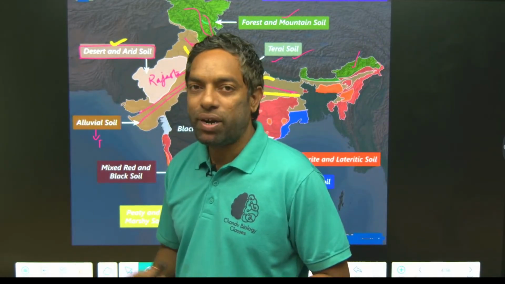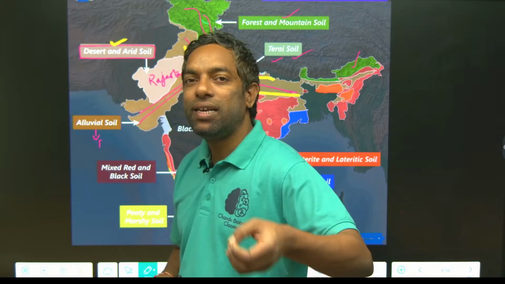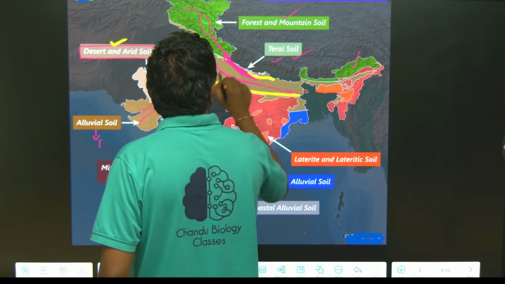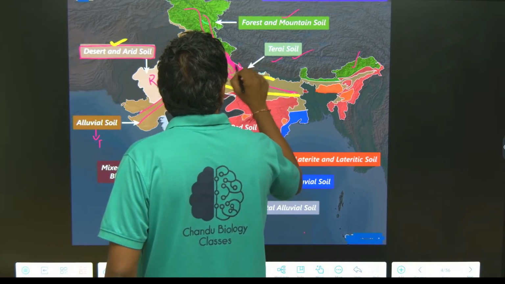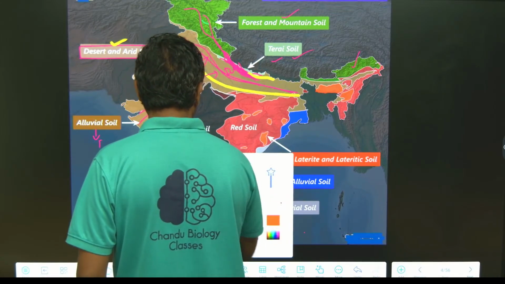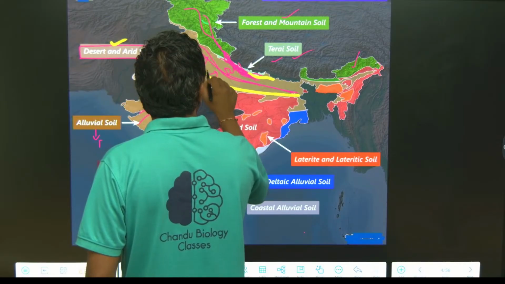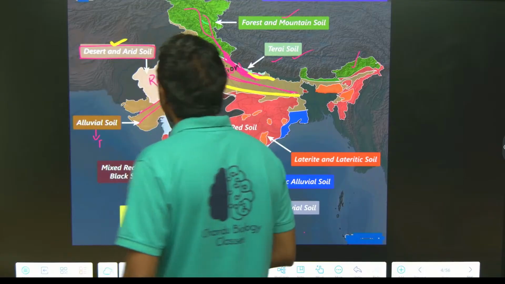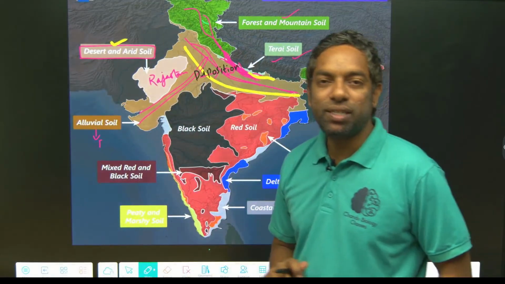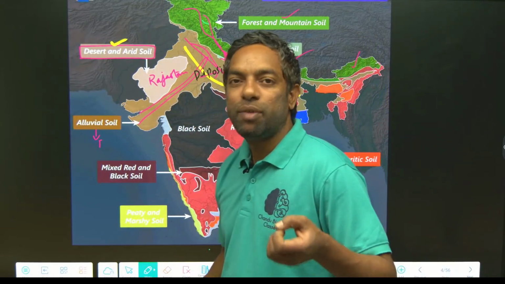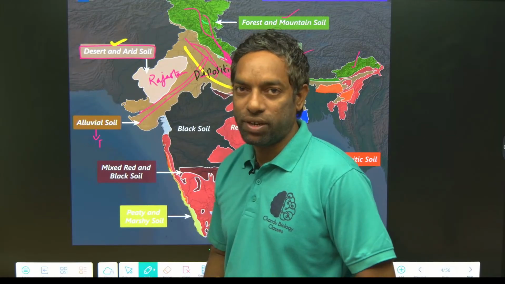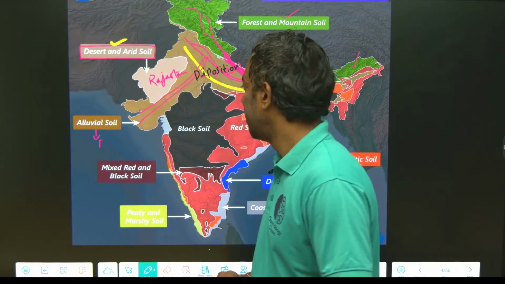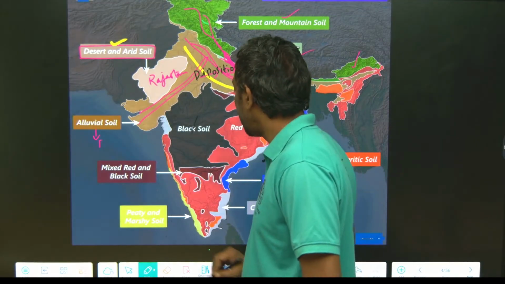This soil is a type of deposition soil. Alluvial soil is nothing but deposition soil, deposited by the flowing rivers, especially Ganga, Brahmaputra and Indus.